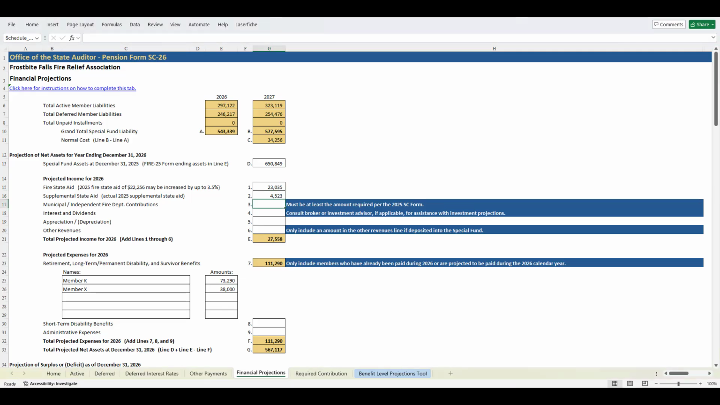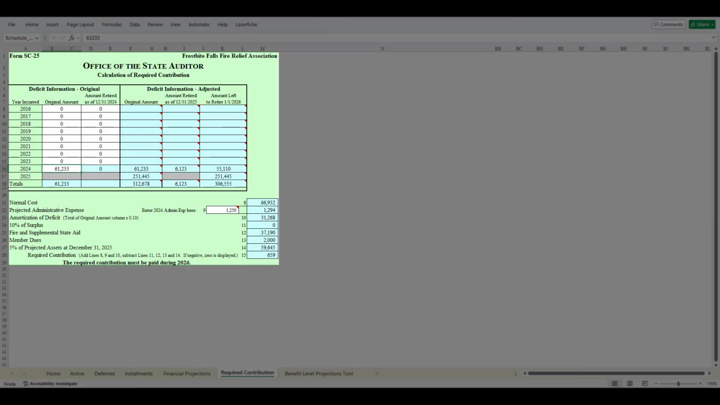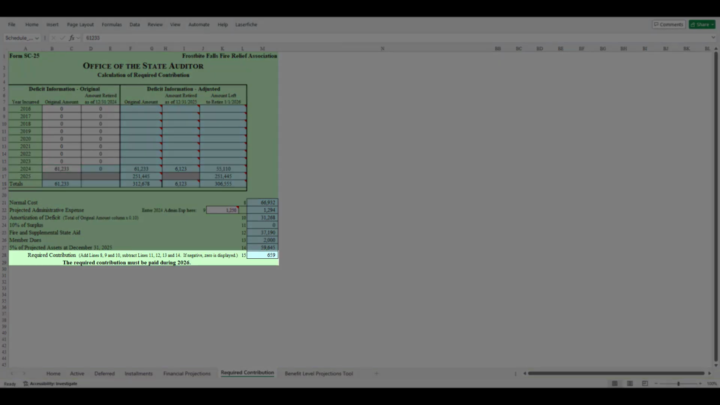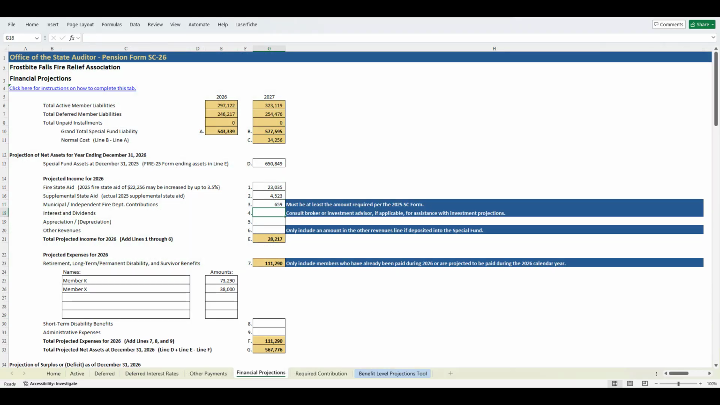In line 3, enter the total municipal or independent fire department contributions received or anticipated to be received in the associated calendar year. The amount entered is required to be at least the required contribution amount calculated on the Required Contribution tab of the prior year's SC form. As an example, the 2025 schedule form for Frostbite Falls calculated a $659 required contribution, which is the amount to enter on line 3 on the Financial Projections tab on the 2026 schedule form.